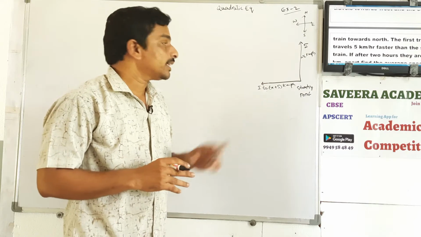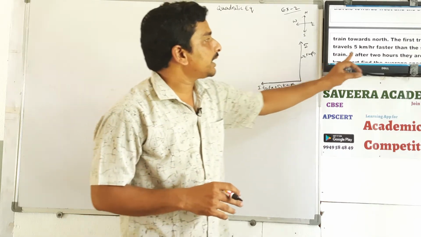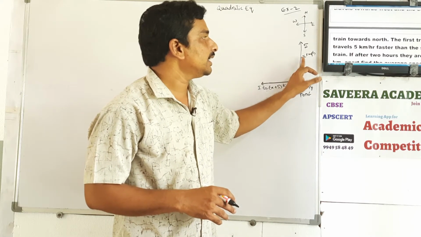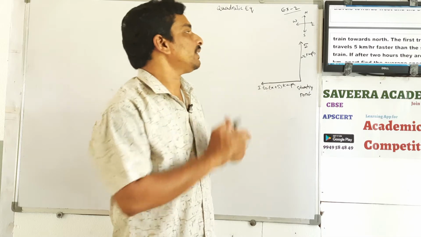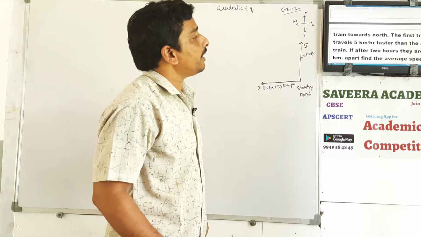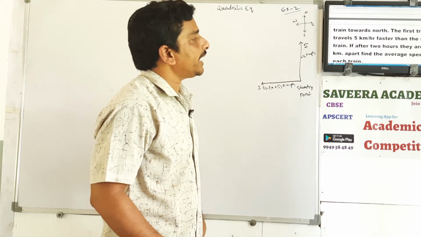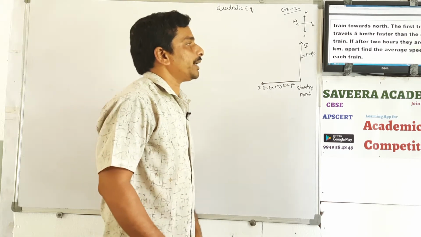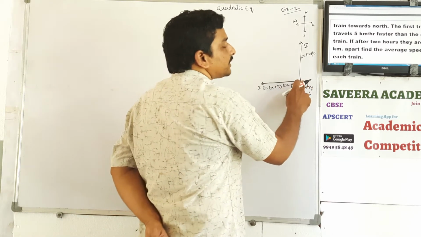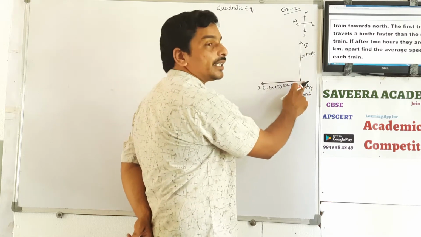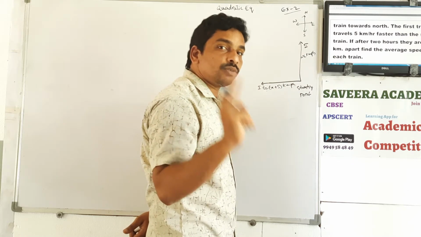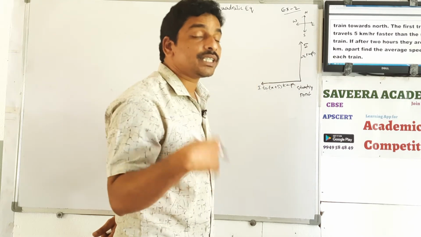Do you understand? The first train travels 5 kilometers per hour faster than the second one. Second one speed x, so the speed of the first one is x plus 5. If after 2 hours they are 50 kilometers apart, find the average speed of each train. Suppose the second train started here and travels for 2 hours. In 2 hours time, how much distance will it cover?